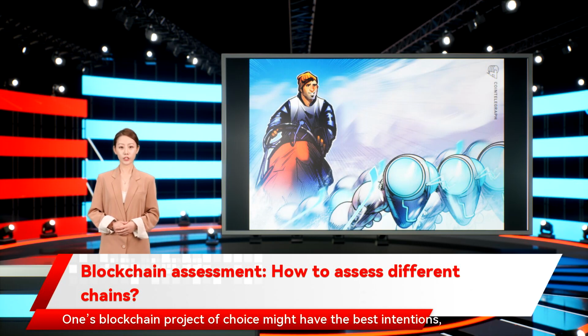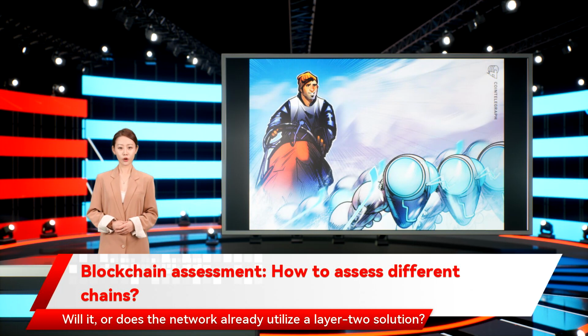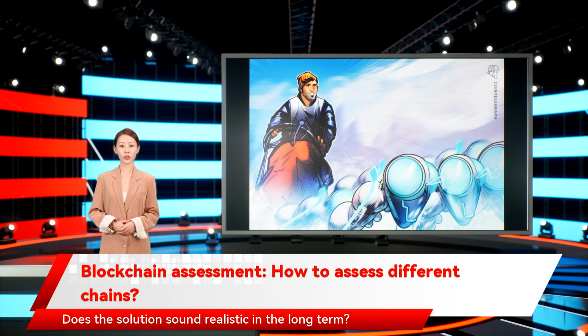One's blockchain project of choice might have the best intentions, but if the technology can't scale or reliably process transactions, it's at a severe disadvantage. What good is a platform that can't serve the hundreds of thousands of customers it hopes to gain? When assessing a blockchain, it's best to examine the network's typical transaction speeds alongside how it intends to scale en masse. Is it possible to implement upgrades down the line? Will it, or does the network already utilize a Layer 2 solution? Does the solution sound realistic in the long term? The Ethereum website contains extensive documentation on its current and future scalability methods.